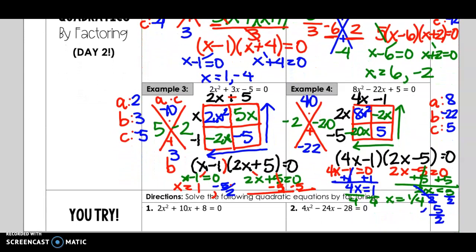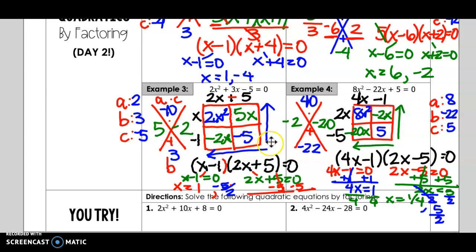If we move down a little bit, example 3, here we do not have a GCF. So we identify our ABC values. We take A times C and then we find B. So we're trying to find factors of negative 10 that add to give us 3. Those would be 5 and negative 2. In the box, we always put our x squared term on the top left and our constant term on the bottom right. So we're going to do 2x squared, and then I put this 5x in, negative 2x, minus 5.